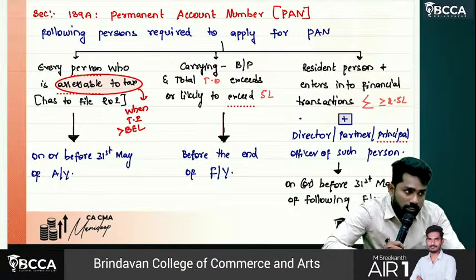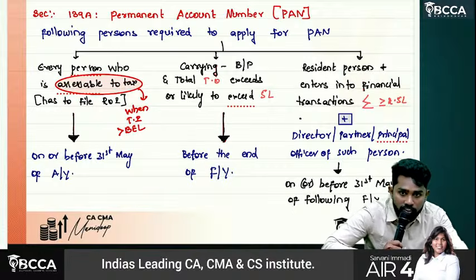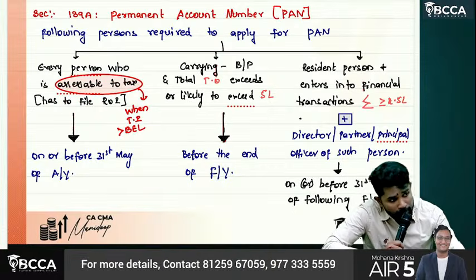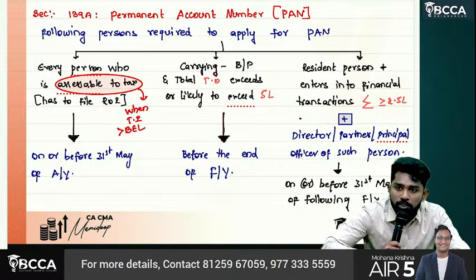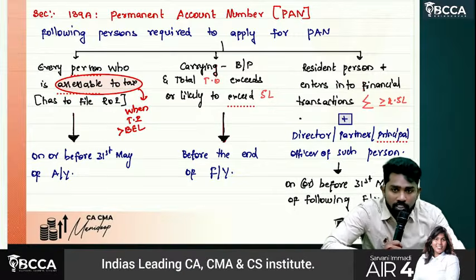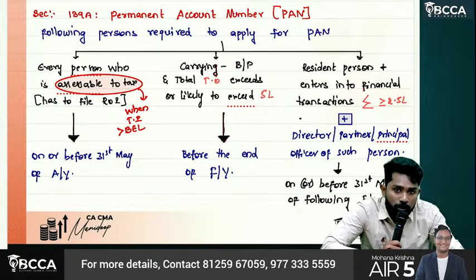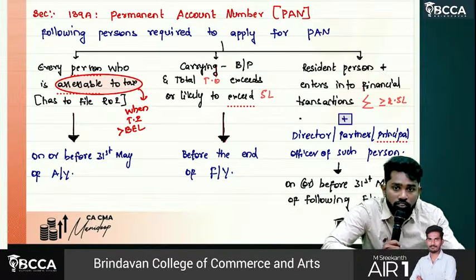Understand, sir? So the transaction entered by company is more than or equal to 2.5 lakhs. Then company should apply, even director of company should apply. If it is firm, firm should apply, partner should apply. If it is any other person, such person should apply and even the principal officers also should apply. By when? 31st May of assessment year.